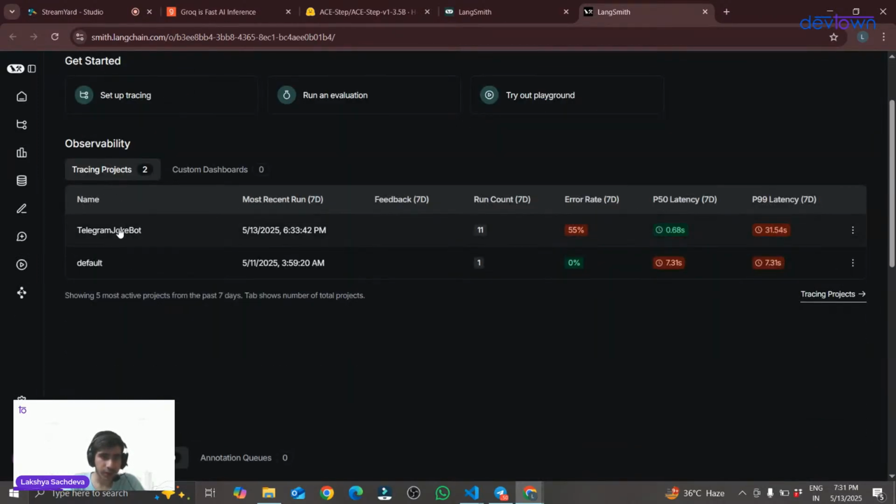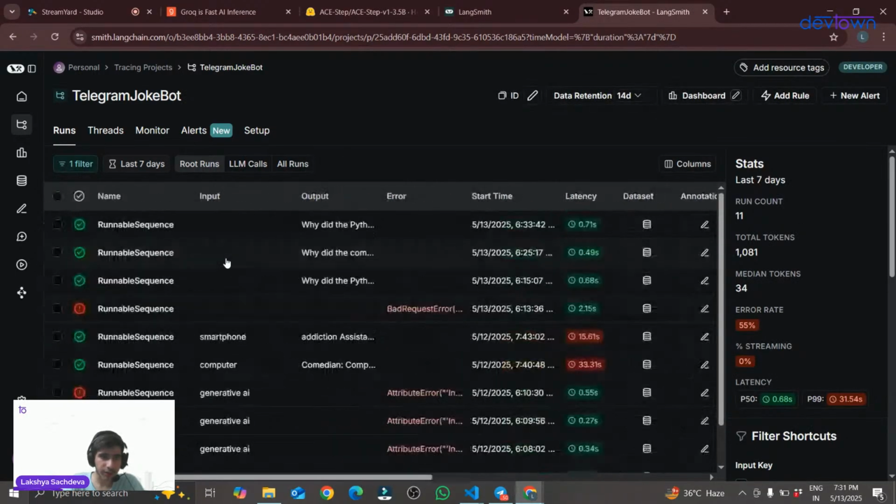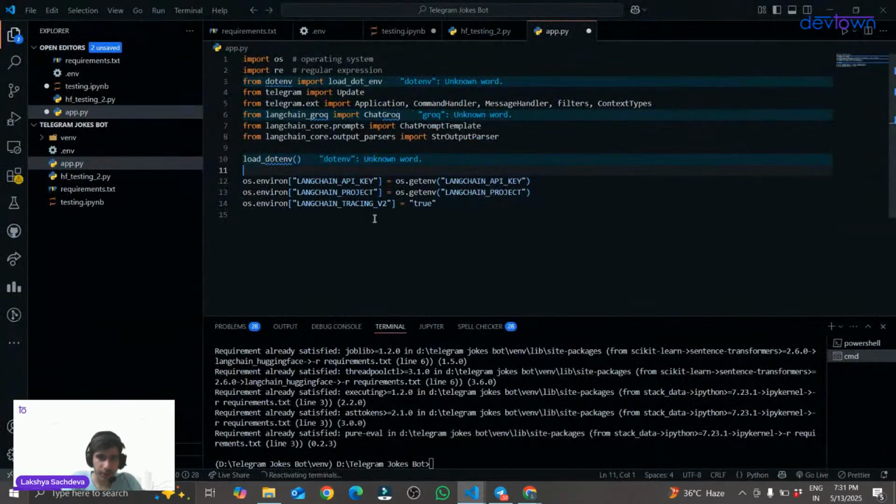Here's my Telegram joke bot project, and you can see everything we have searched through this LangSmith v2 tracing. Then we have this project over here, the second line. The third thing that we have to use is the Grok API.